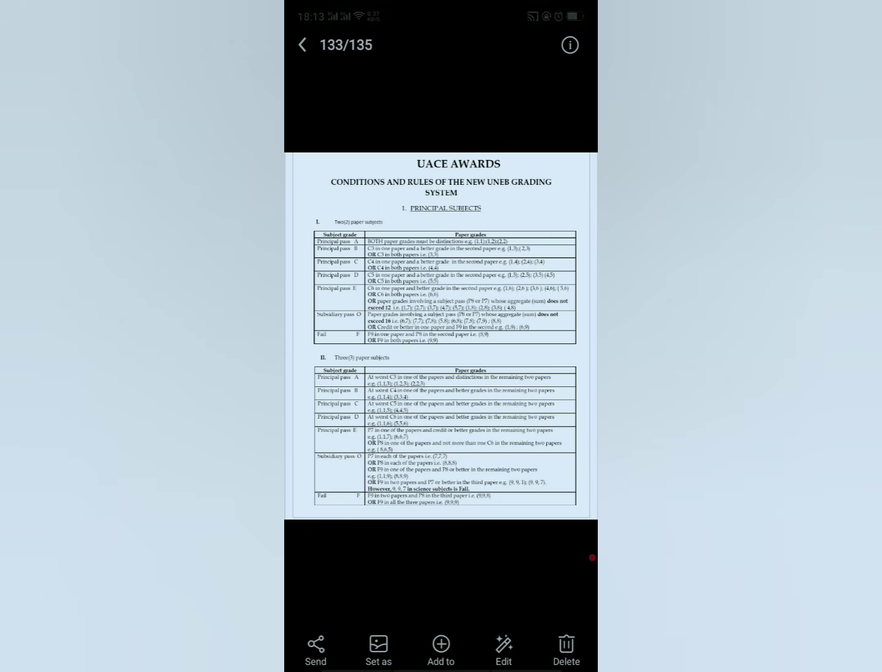So an F, you must be having pass 8 and F9, you have an F. F9 and F9, that is an F. A subject of two papers.